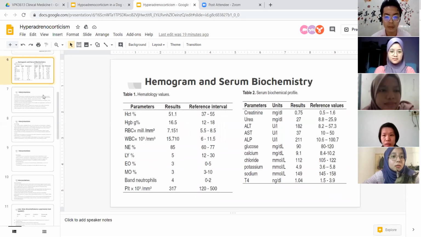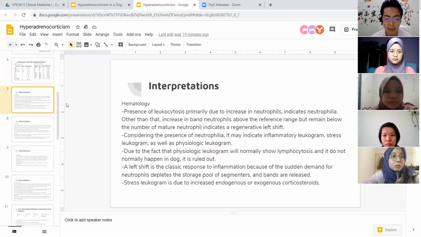Okay, so we will proceed to interpretation of hemogram and serum biochemistry. Looking at the hematology, we can see presence of leukocytosis primarily due to increase in neutrophils, indicating neutrophilia. Other than that, increase in band neutrophils above the reference range, but remaining below the number of mature neutrophils, indicates a regenerative left shift. With the presence of neutrophilia, we can consider inflammatory leukogram, stress leukogram, as well as physiologic leukogram. Physiologic leukogram will be excluded because there is lymphopenia.